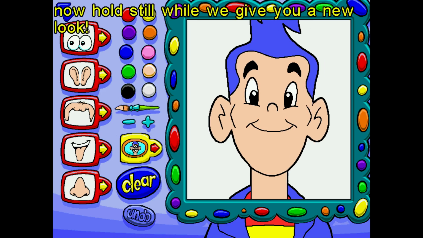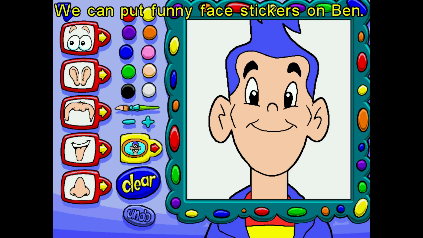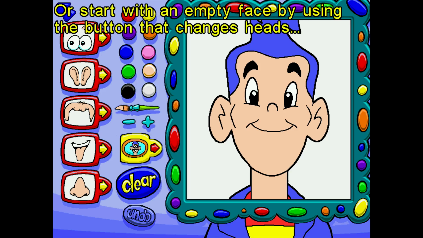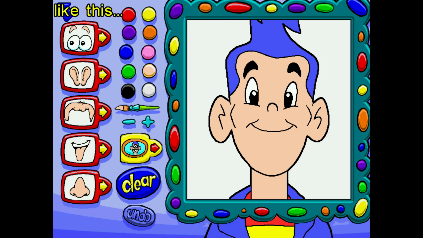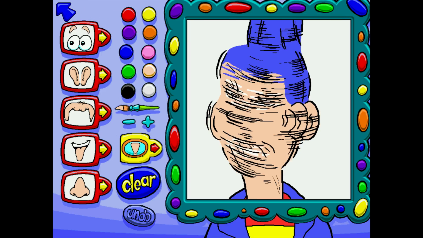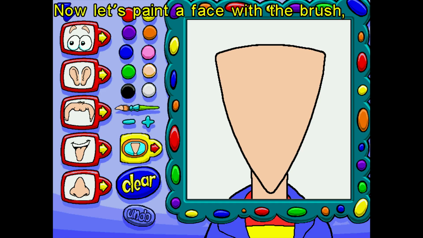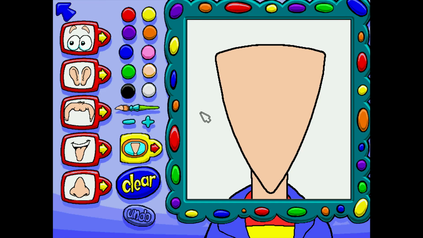I've always wanted a portrait of myself. Maybe you can help. Okay, Ben. Now hold still while we give you a new look. We can put funny face stickers on Ben, or start with an empty face by using the button that changes head, like this. Now, let's paint a face with the brush, or use the face stickers.